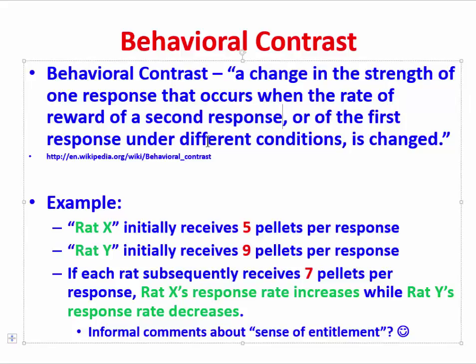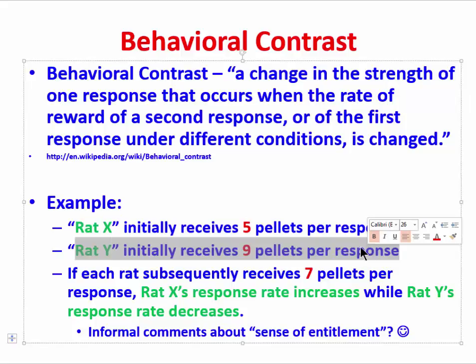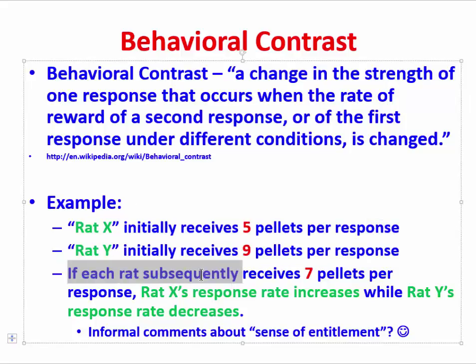Let's imagine that we have two rats, rat X and rat Y, and rat X initially receives 5 pellets for making a particular kind of response. Maybe it's a bar press. Rat Y will also make the same bar press, but will initially receive 9 pellets. So rat X is earning fewer pellets per response than is rat Y, but they're making the same response, a simple bar press. Now that's the first phase. If each rat subsequently receives 7 pellets per response, rat X's response rate increases while rat Y's response rate decreases.